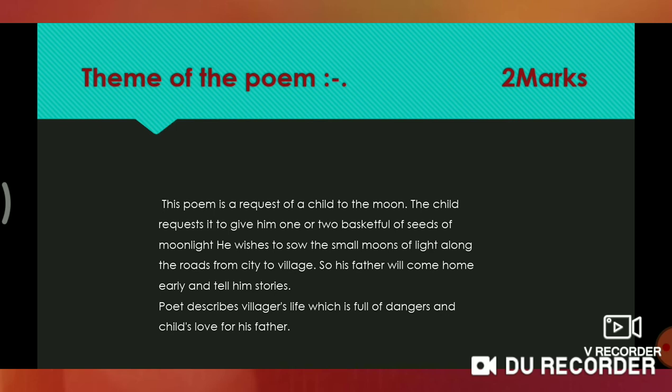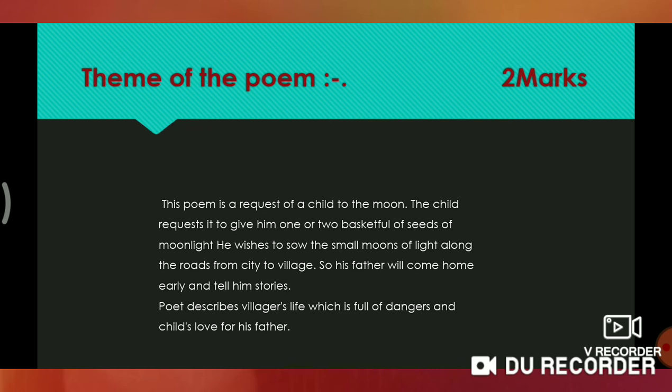Then the last thing, the theme of the poem, has 2 marks. This poem is a request. Now look, this is very important and this is the main theme of the poem. If you write in this way, then here you will get 2 out of 2 marks.